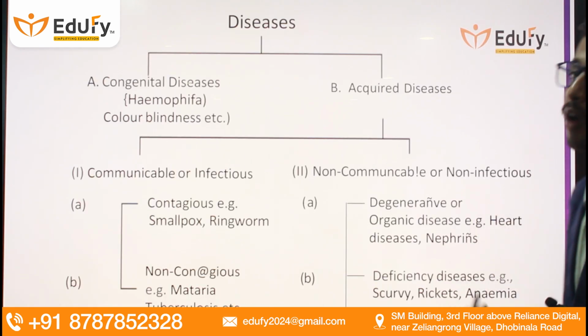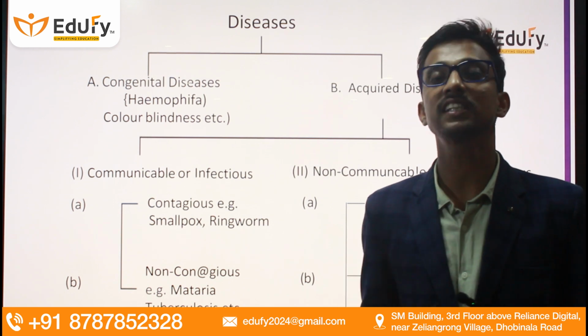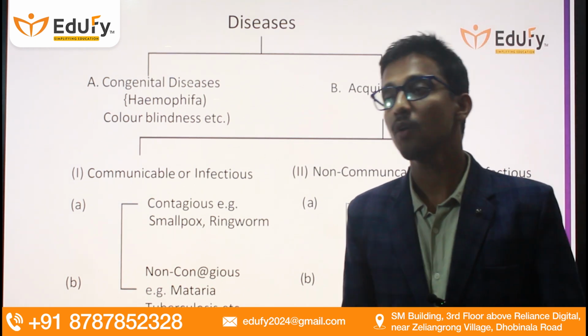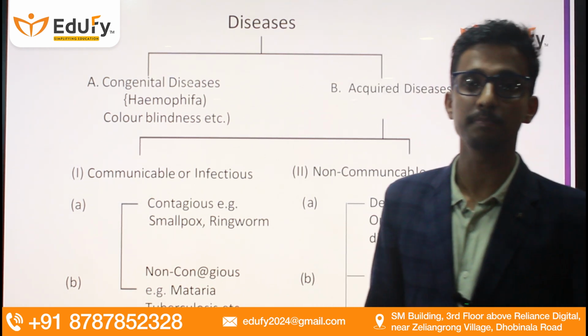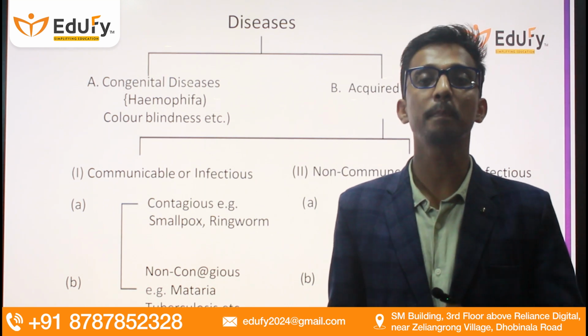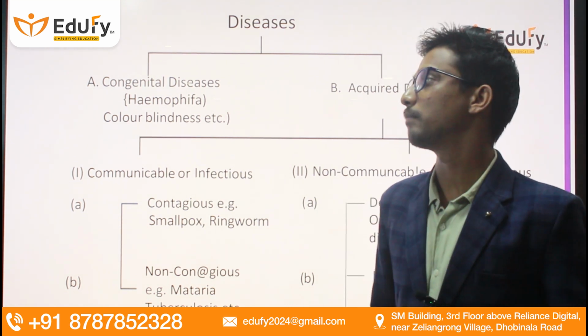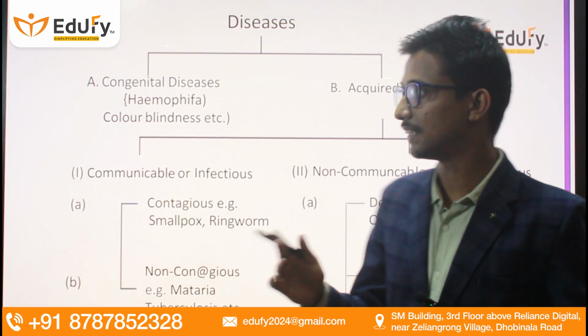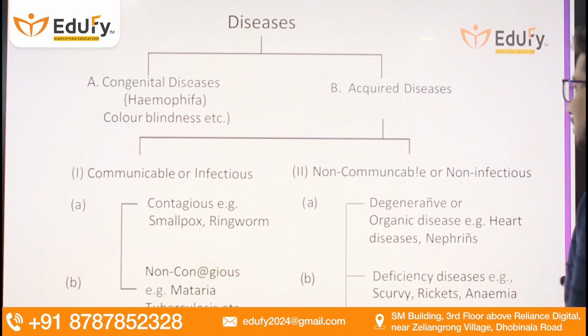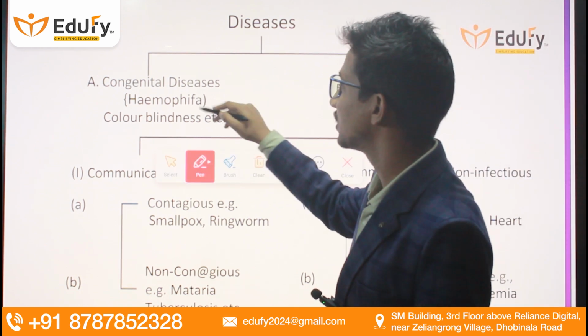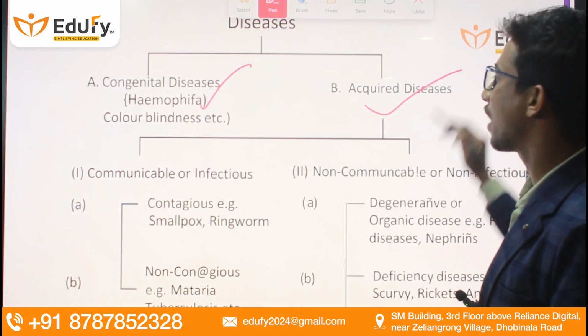Now, first of all, we must understand the classification of diseases. How do we get diseases, be it by birth or after birth? Disease can be classified into two categories: congenital diseases and acquired diseases.